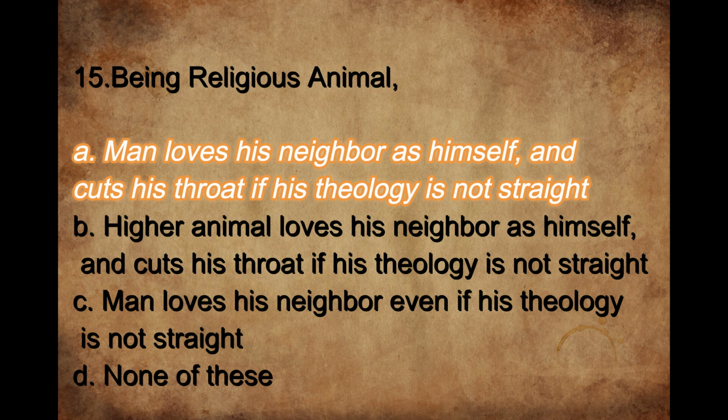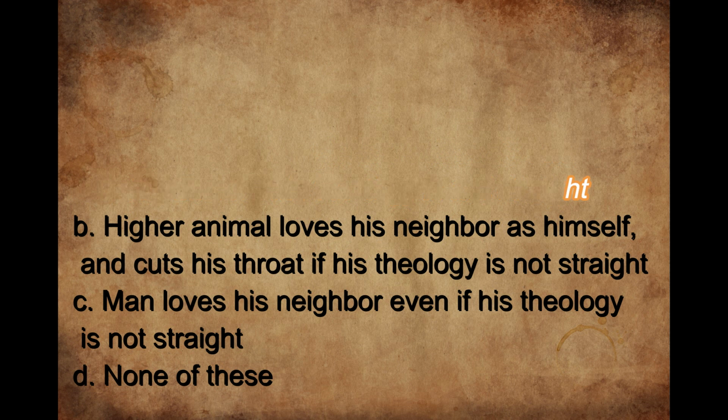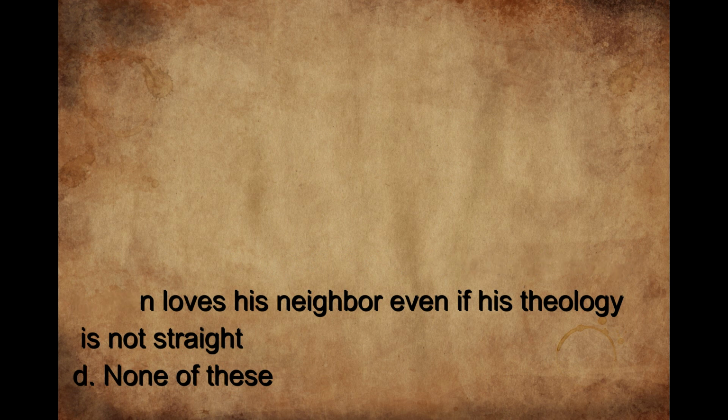Man will continue to love his neighbor, but as soon as he comes to know that the ideology and theology of his neighbor is not according to him, he thinks it is not straight, and then he can even cut the throats of his neighbors.